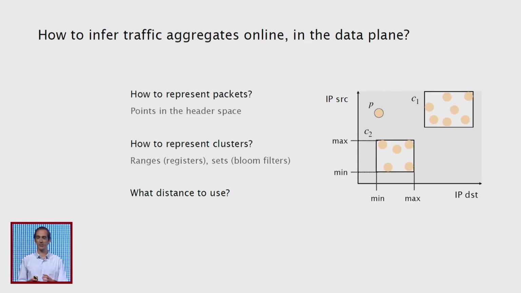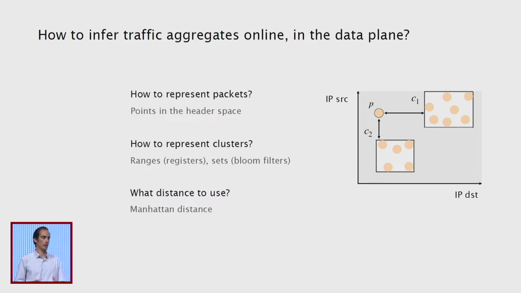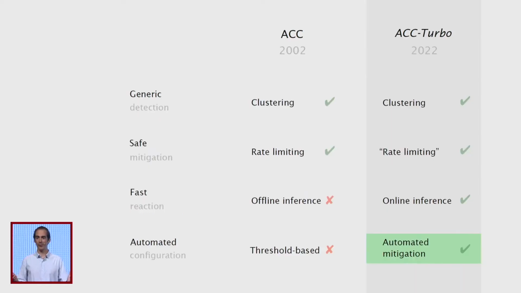We represent clusters as regions in this header space, and we store clusters by using only ranges or sets of values that packets inside the clusters have, which we store using registers or Bloom filters in data planes. And we use a very simple distance metric, which is the Manhattan distance, which requires very little amount of memory because the output space is small, and it does not require any complex computation, so we can also implement it in programmable data planes. So with that, we have online inference, and we allow ACC to be fast.